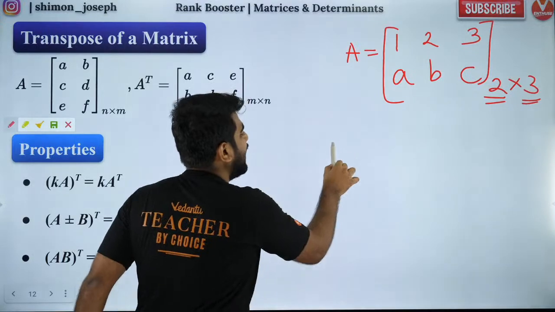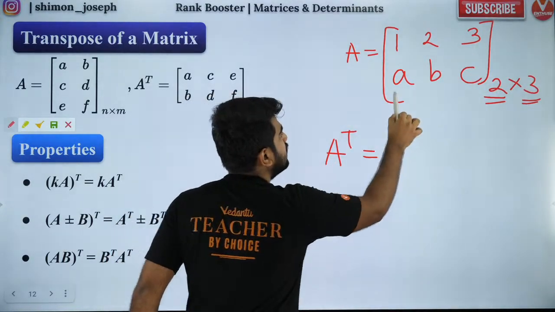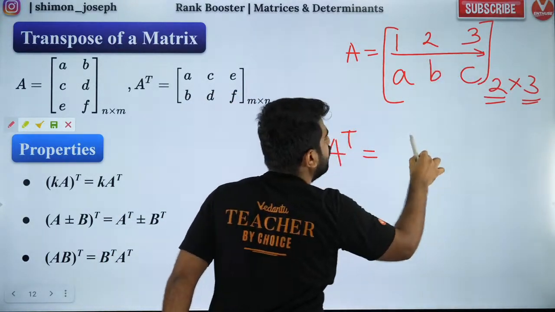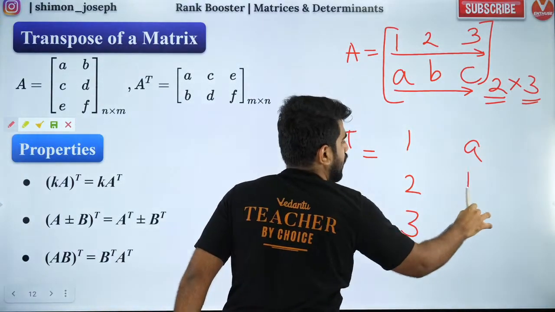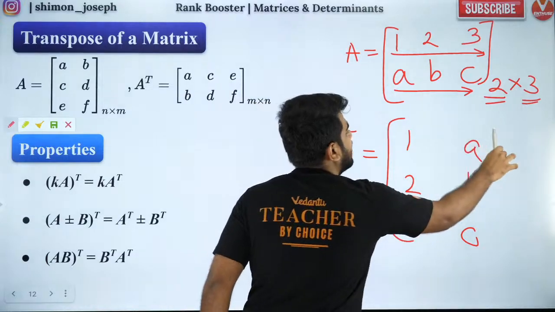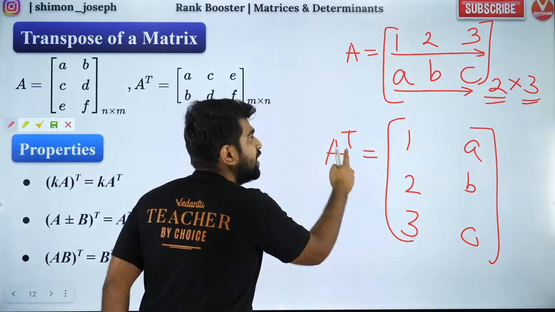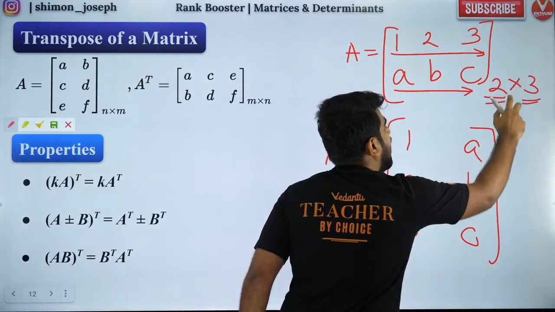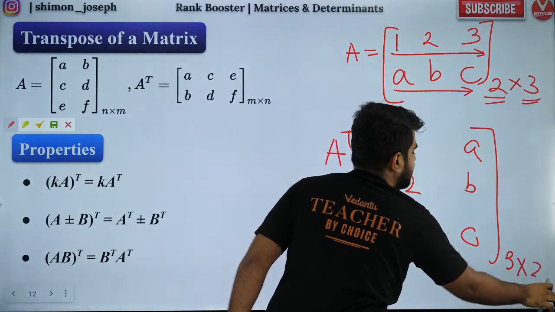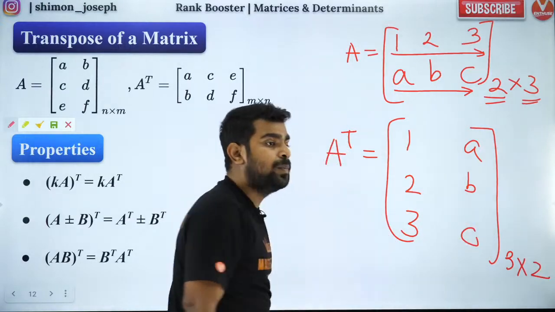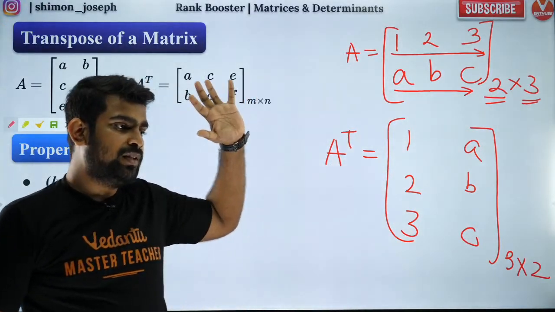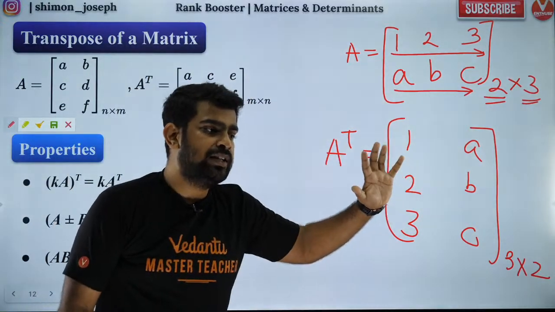Now, if I ask you A transpose, what you need to do is, first row, you change it into first column. Second row, you change it into second column. That's it. So whenever you take transpose, what happens to the order? The order will become ulta. Now you see, 3 rows are there, 2 columns are there. Beautiful example. Everybody is clear with it?